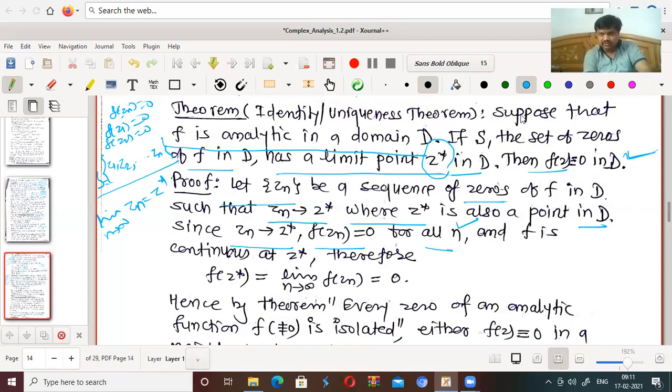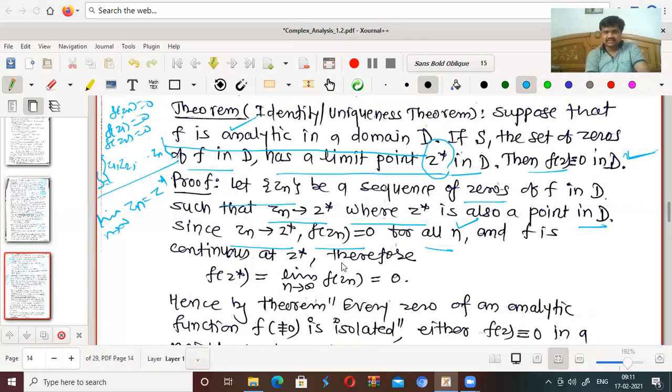Why continuous? Because it is analytic in domain D, and Z star is a point in D. As F is analytic, it is differentiable at every point in D, so F is differentiable at Z star, which means F is continuous at Z star also.